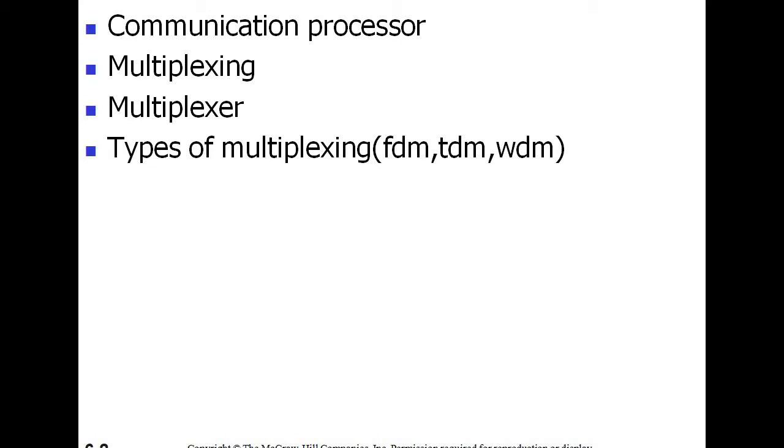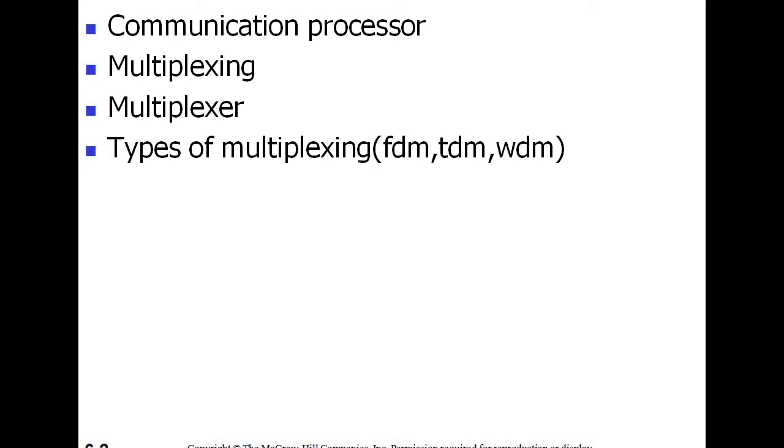Their goal is to transmit the data from the source location to the destination location in right time, with a minimum number of errors and at the lowest possible cost. So these are the goals of network designers, to transmit the message from one location to another location.